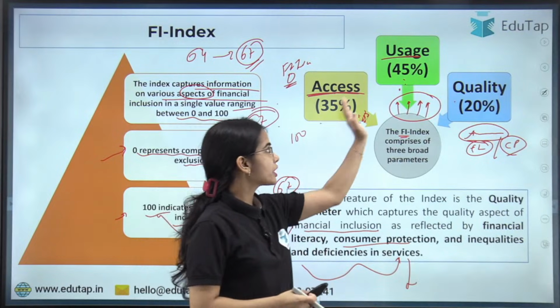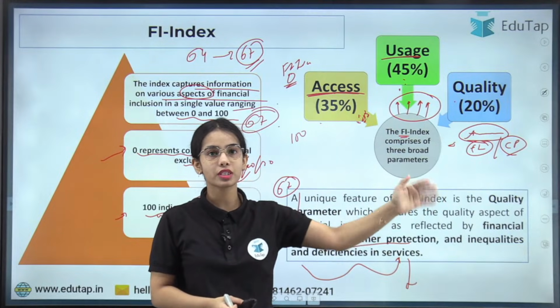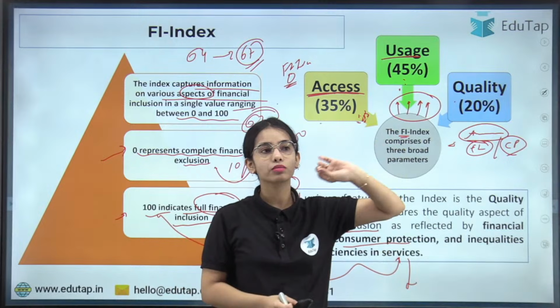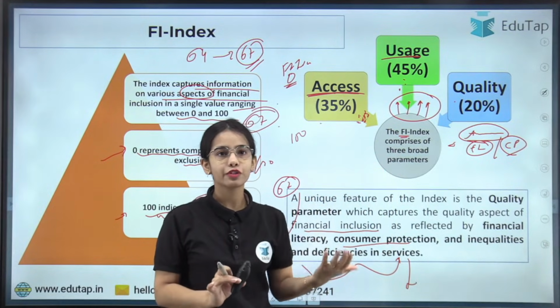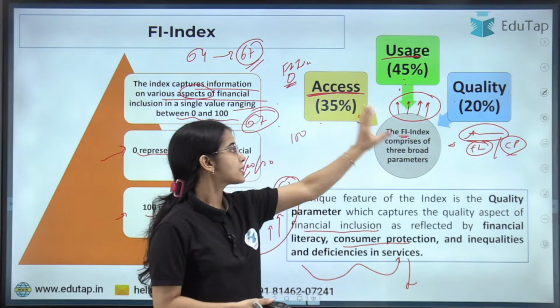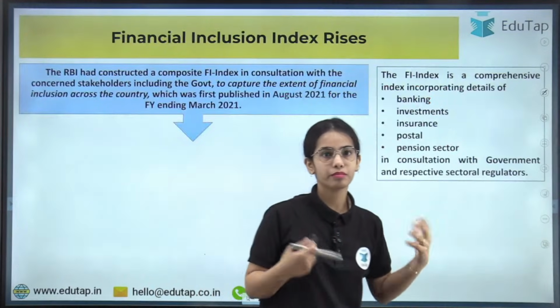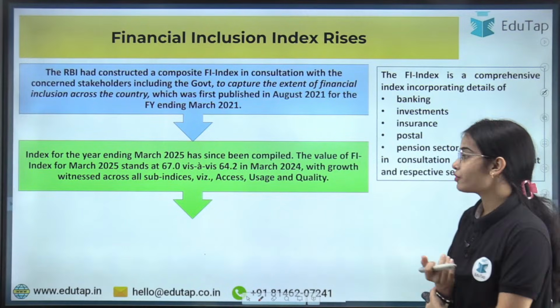Now the financial inclusion index depends upon these parameters: access, do you have access to the services; usage, are you using the services or not; quality, what is the quality of the services that you are using. Okay, are they efficient, do they have any deficiencies or not. So these are the three parameters according to which the financial inclusion index is made. Now we have discussed the financial inclusion index in brief.